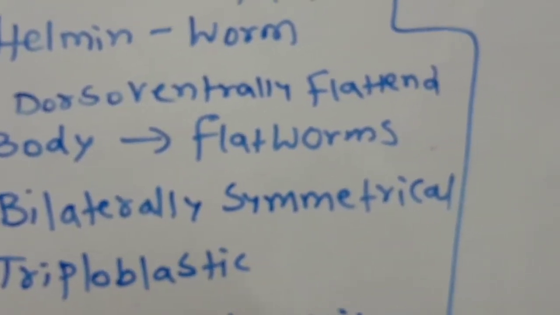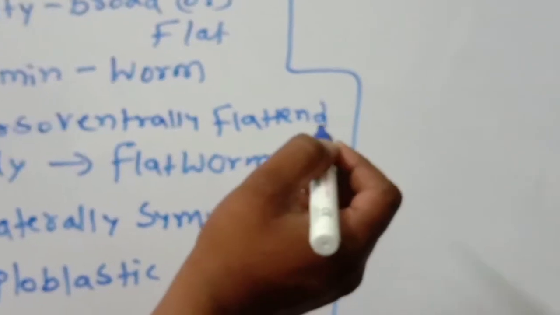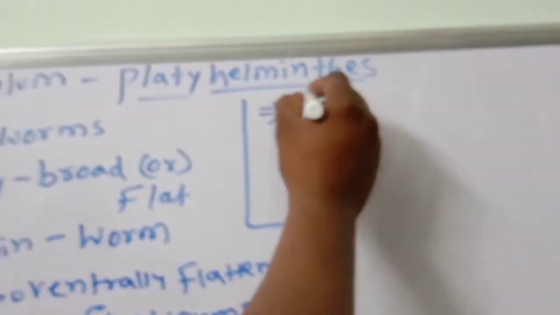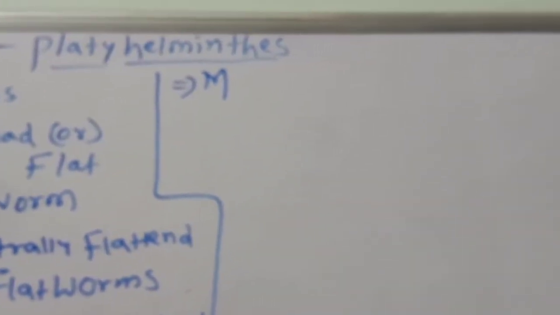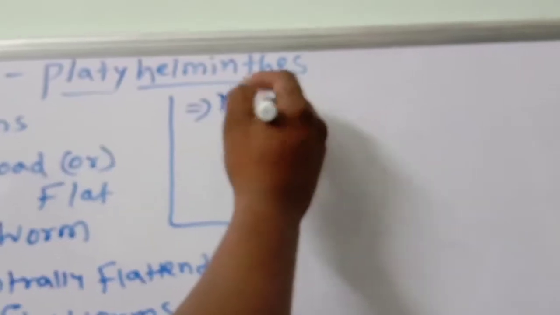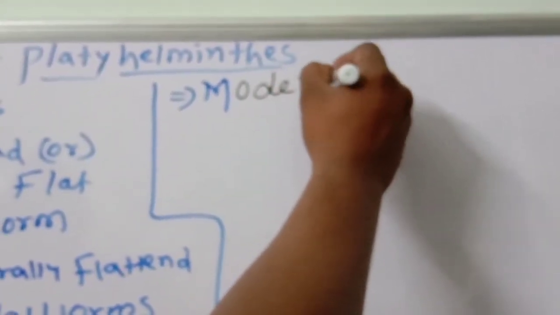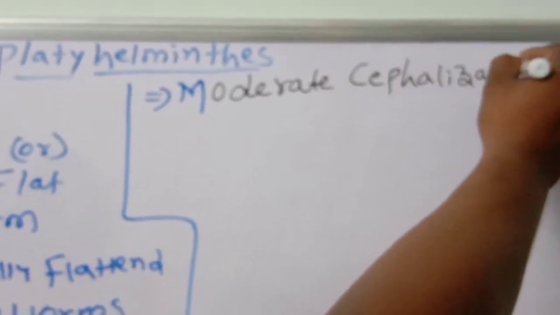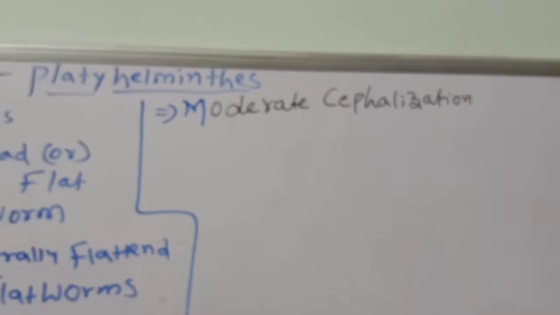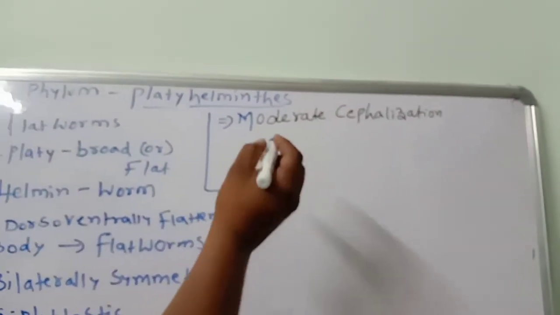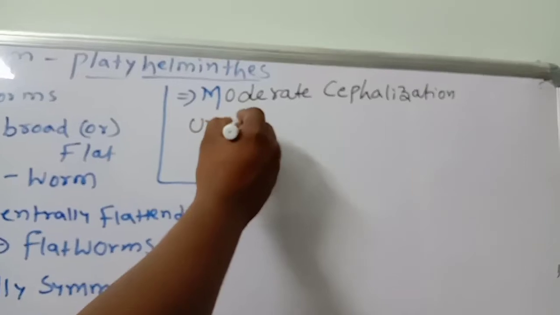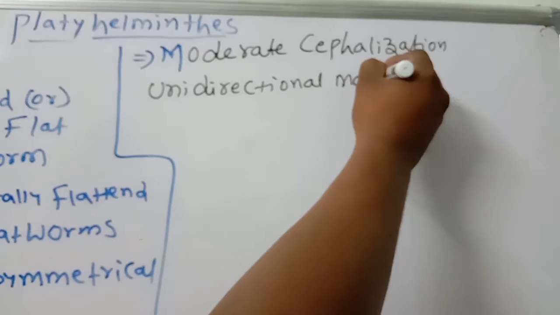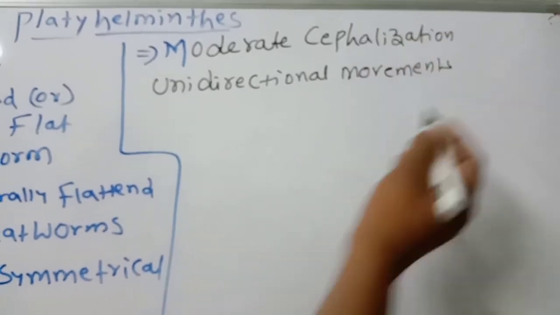Next one, they show moderate cephalization, and unidirectional movements. This point you should remember. Unidirectional movements.